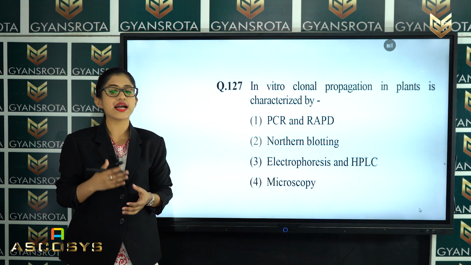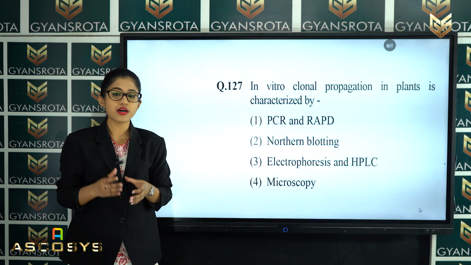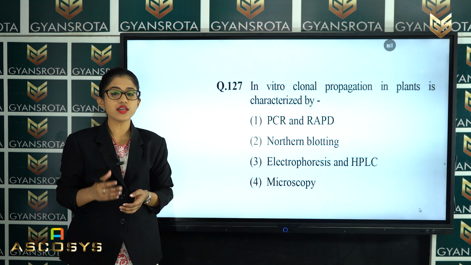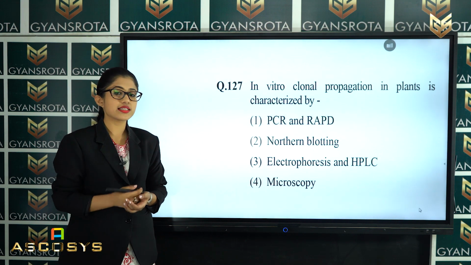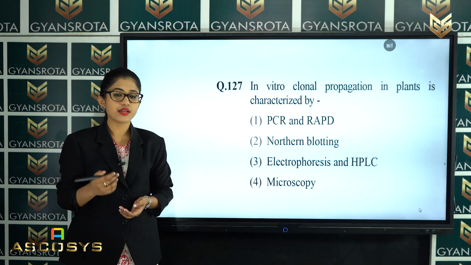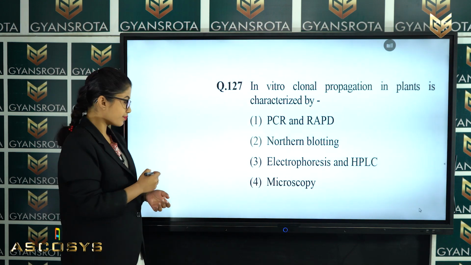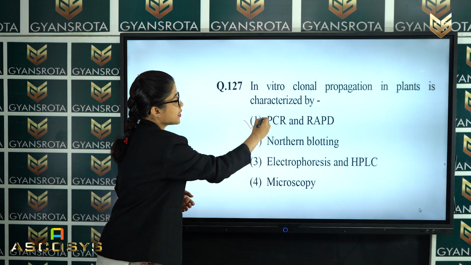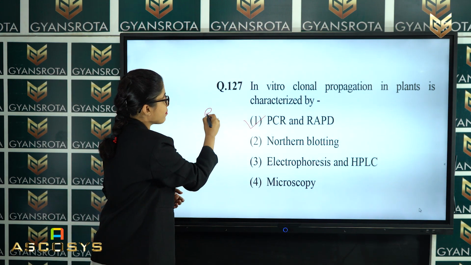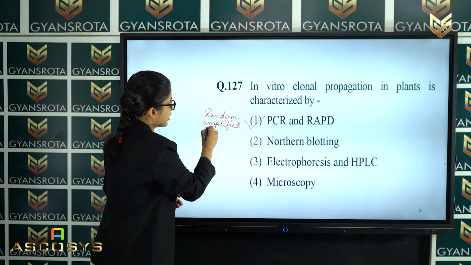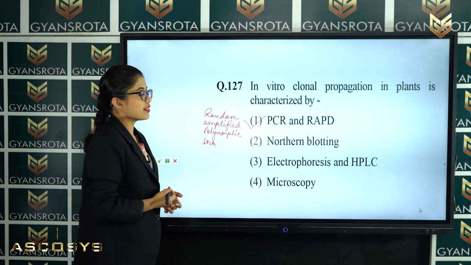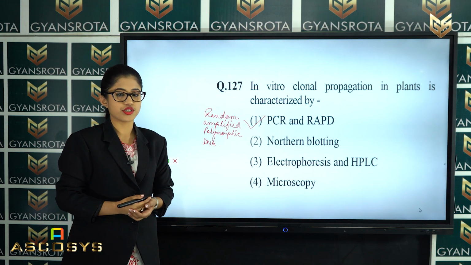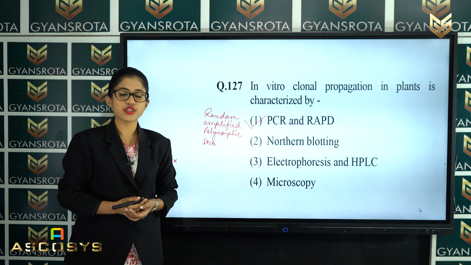Clonal means to form exact copies of any part of the plant to give rise to a new individual, is characterized by which among these? The correct answer is option number 1, which is PCR and random amplified polymorphic DNA. So, this is the correct answer for this question. Now, let's see the next question.